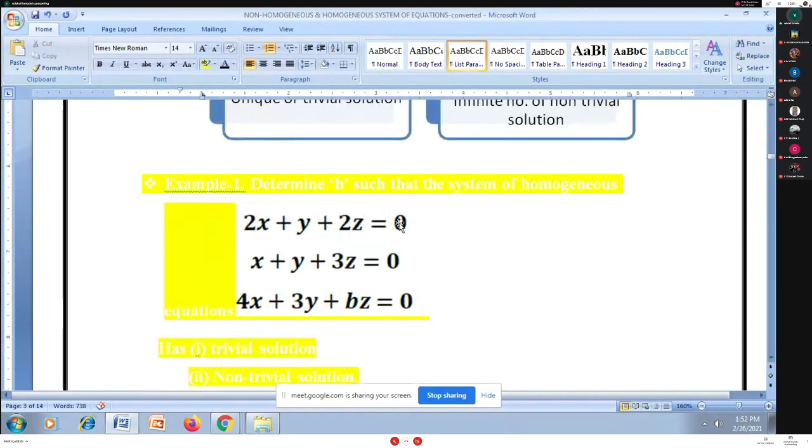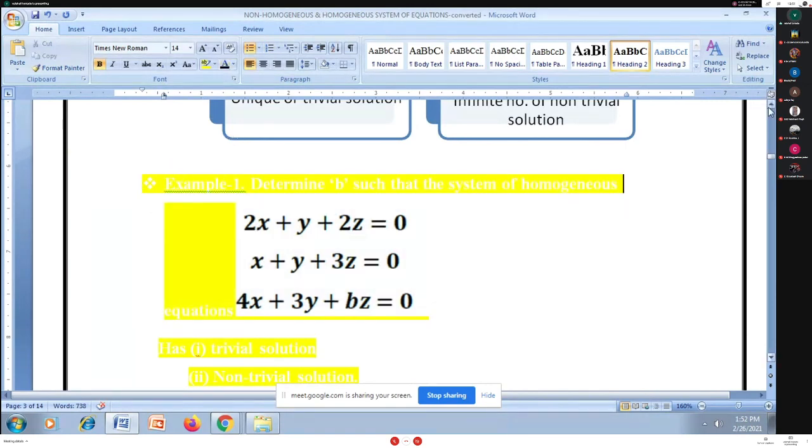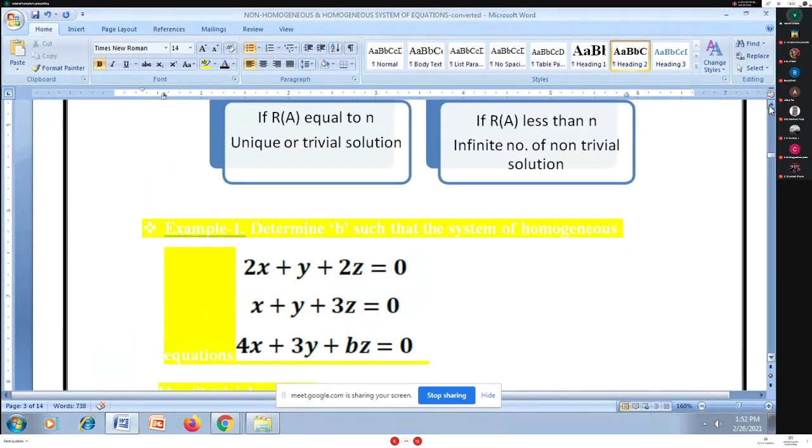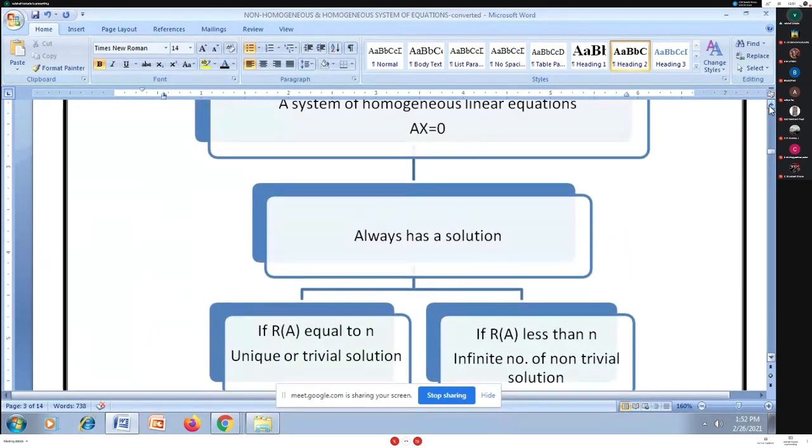So I will recall the chart. Did anybody want to take a screenshot of this? For them, I'm just showing this. Those who want to take a screenshot, based on that only we have an example here.